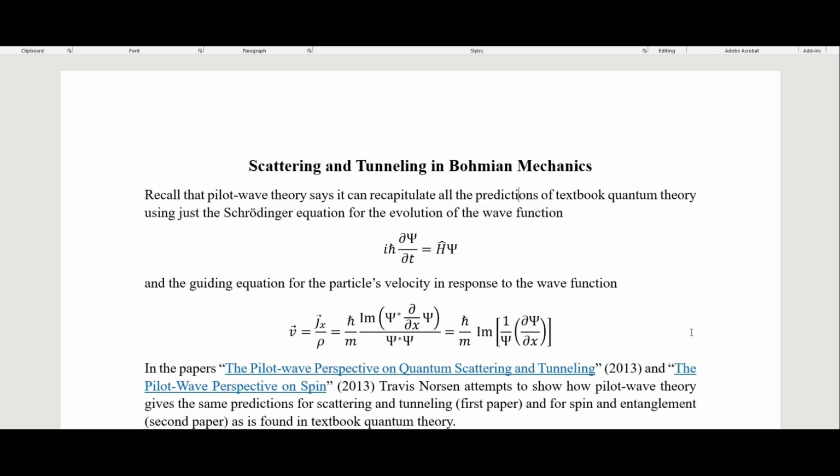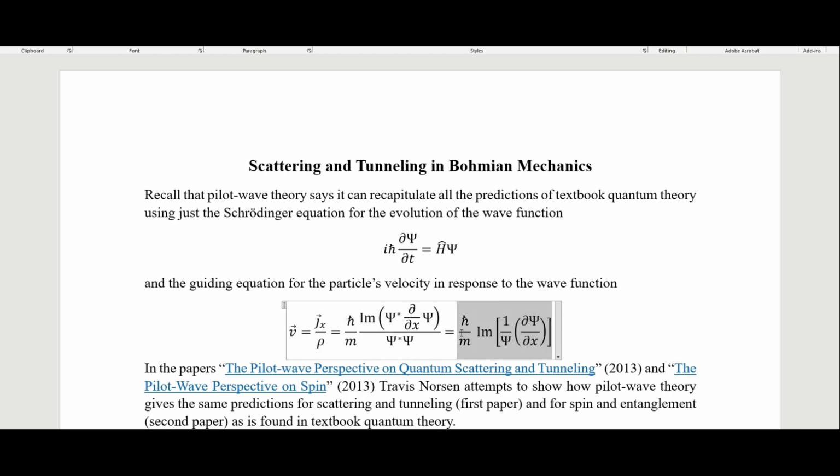In this video, I'm going to be talking about scattering and tunneling in Bohmian mechanics. Recall that pilot wave theory says it can recapitulate all the predictions of textbook quantum theory using just the Schrodinger equation for the evolution of the wave function, which is this, the time-dependent Schrodinger equation, and the guiding equation for the particle's velocity in response to the wave function.